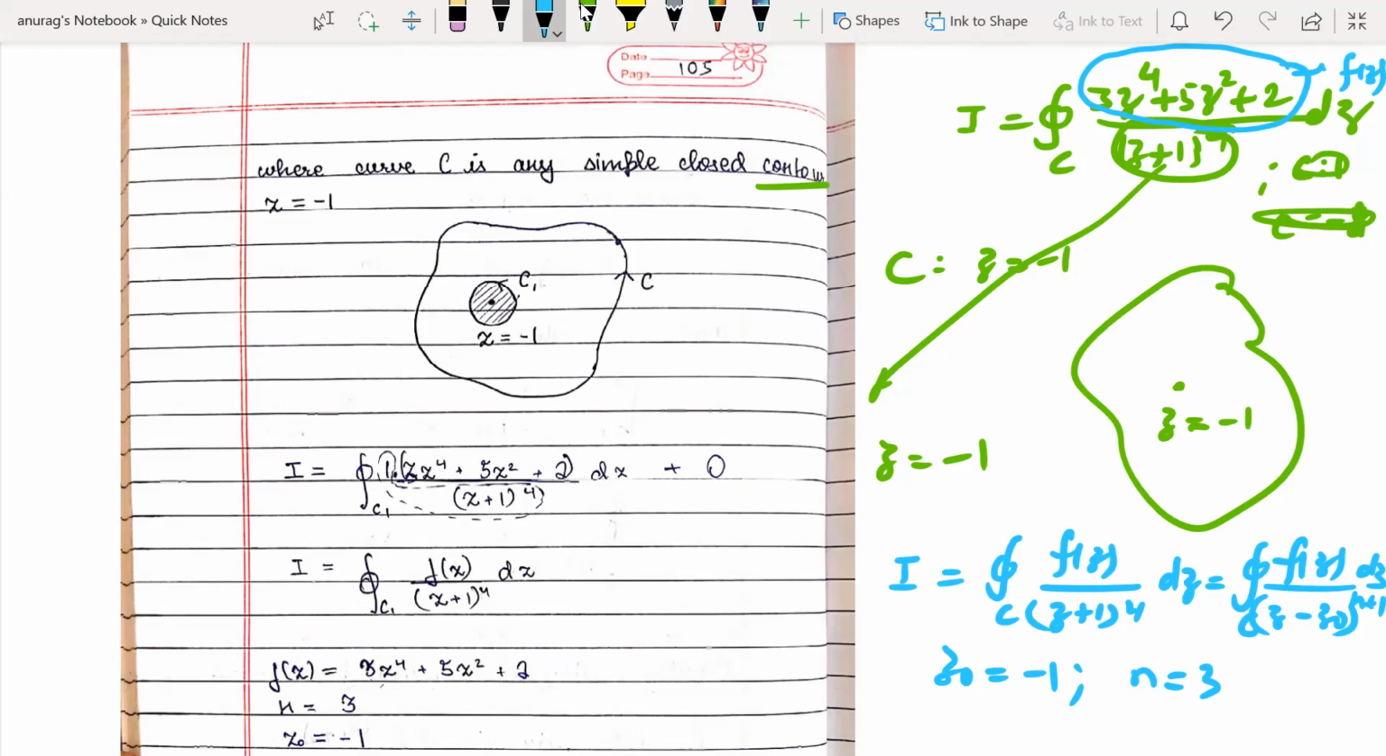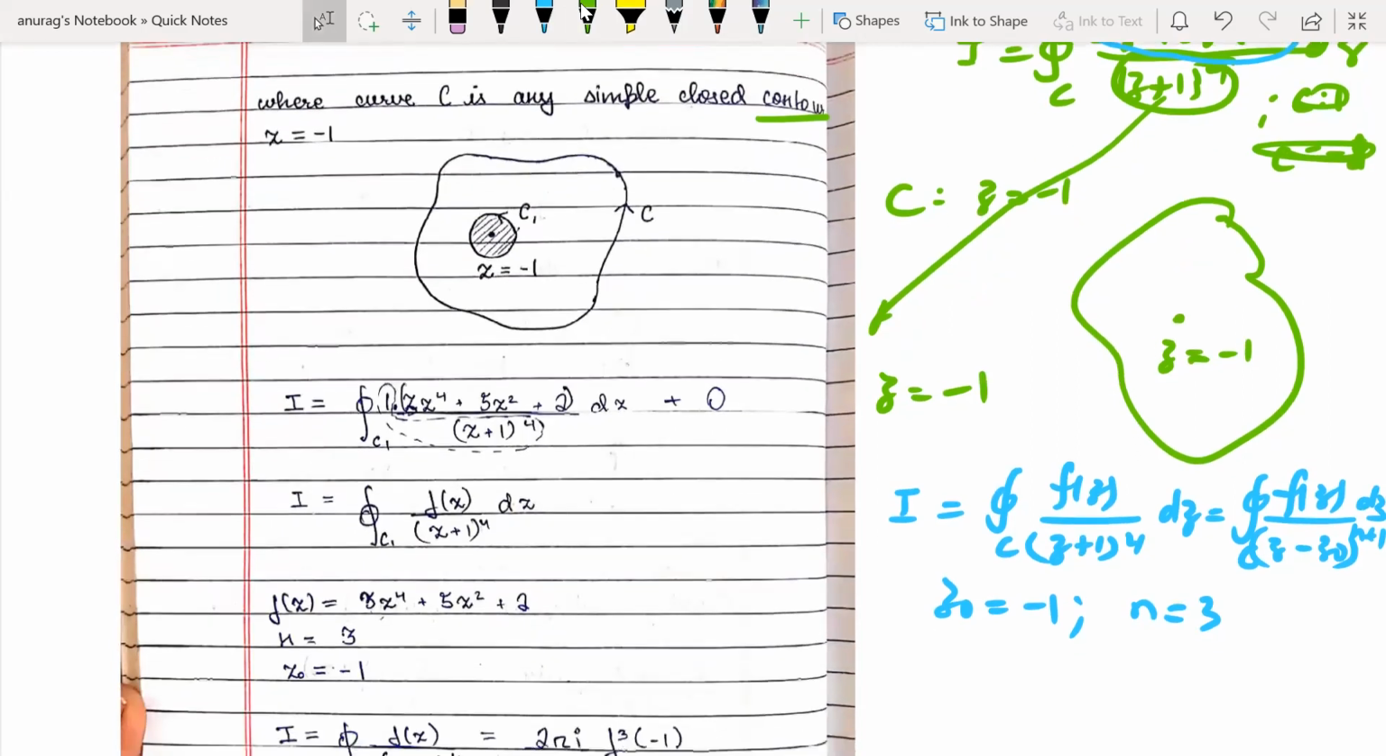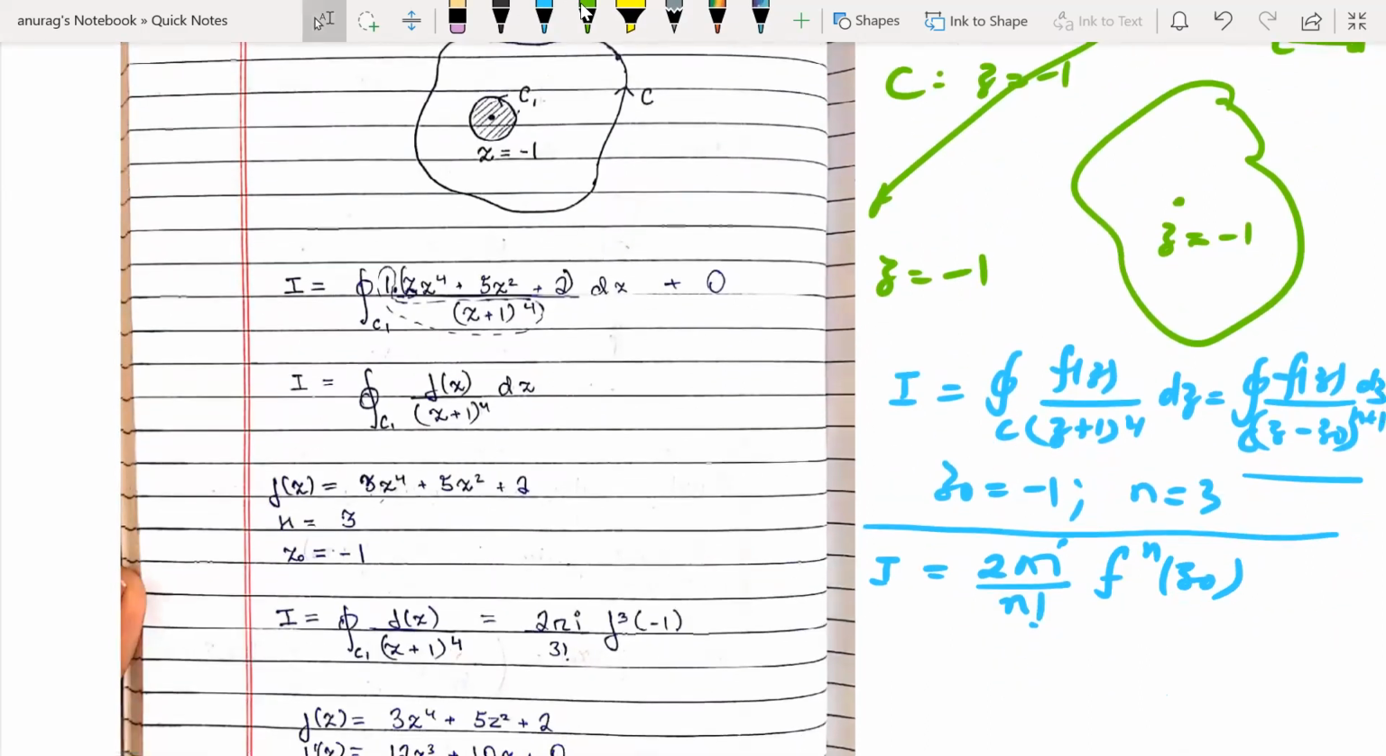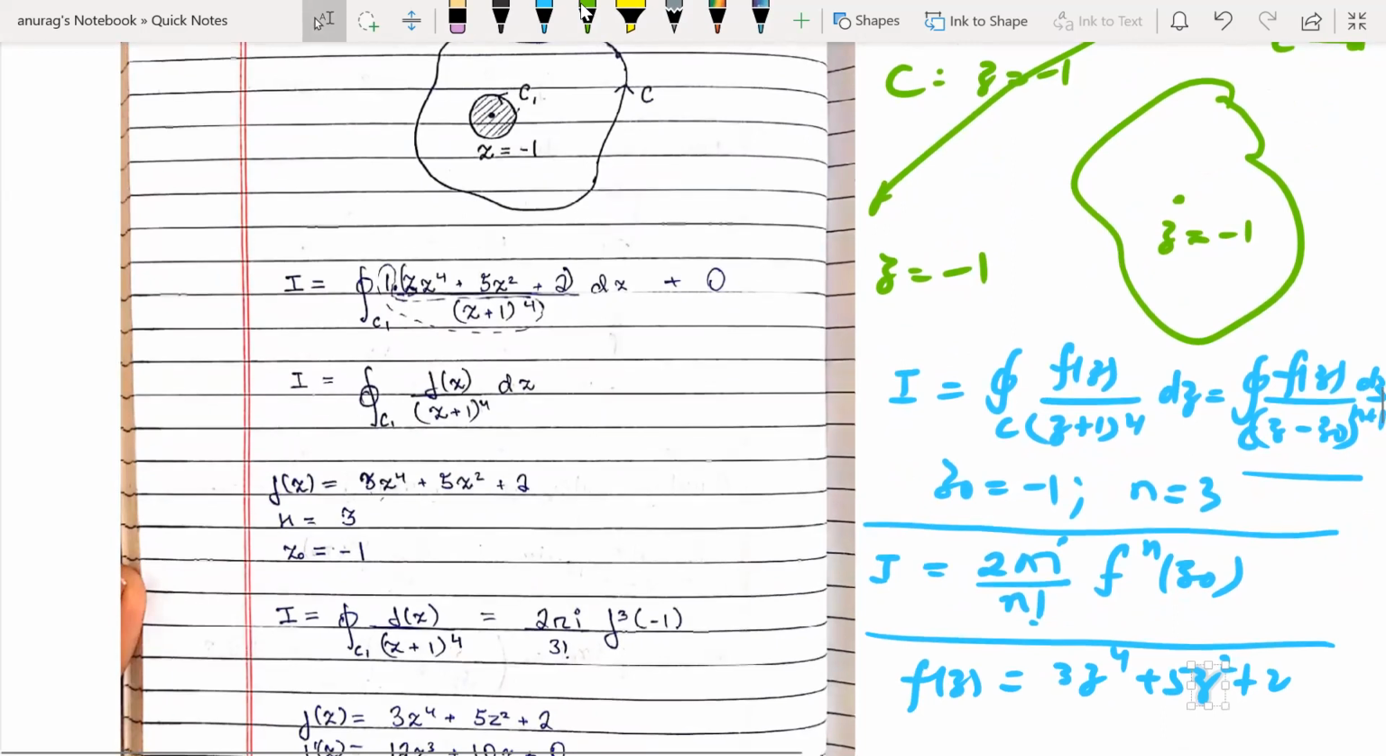So what is the formula? The formula is quite easy. This integral is equal to 2 pi i by factorial n times the nth derivative of f(z) at z naught. Now we will use this formula here. n is 3, meaning the third derivative of f(z). What is f(z) here? f(z) is 3z to the power 4 plus 5z square plus 2. Take its first derivative, then the second derivative, and the third derivative.